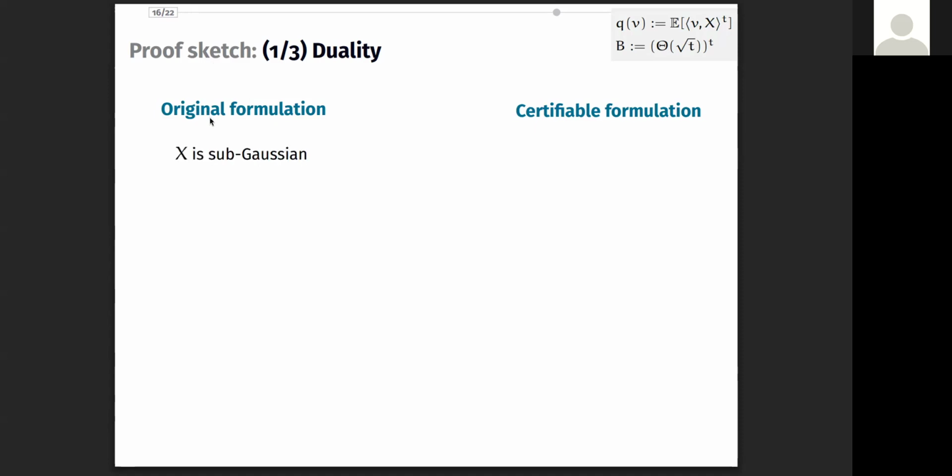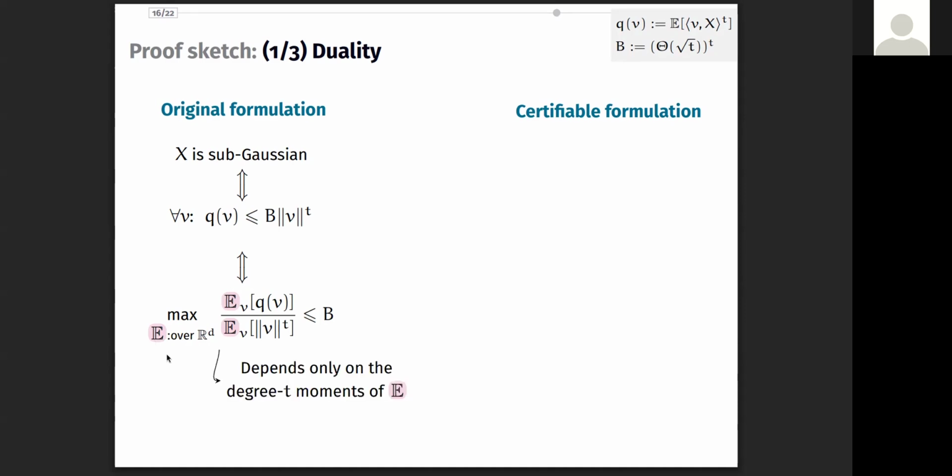Recall that a random variable x is Subgaussian if its moments are bounded in all directions. Here, Q_V represents the tth moment along the vector V. Now, since this inequality holds for every direction V, it also holds if we take an expectation over any distribution on V. Rearranging, we obtain a new formulation where we maximize over all feasible expectation operators. Importantly, this depends only on the tth moments of the underlying distribution over V.